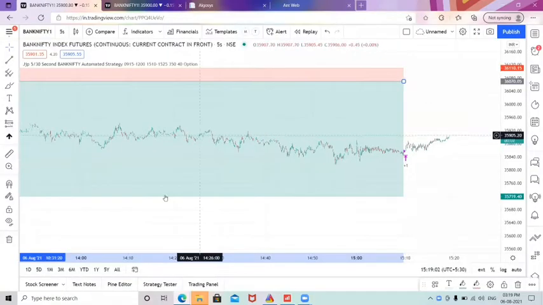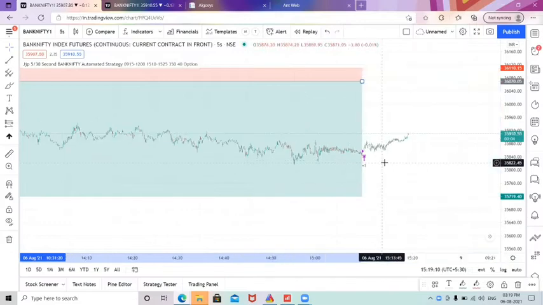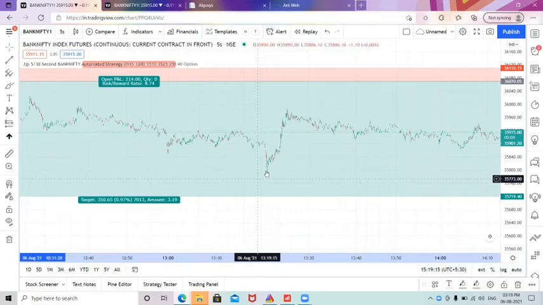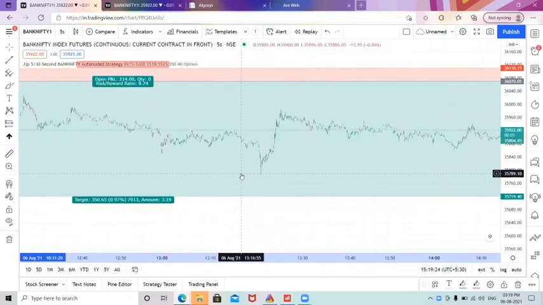I will be showing you first of all. This is the entry we got in the 5 second strategy, and it has given the exit at this point. If you have fixed the target as 300 points, it will be reached in 5 seconds perfectly. Right now we have fixed 350 points as a target.